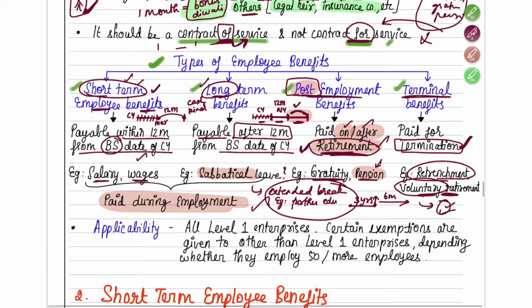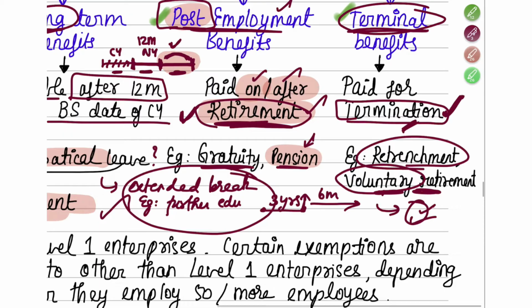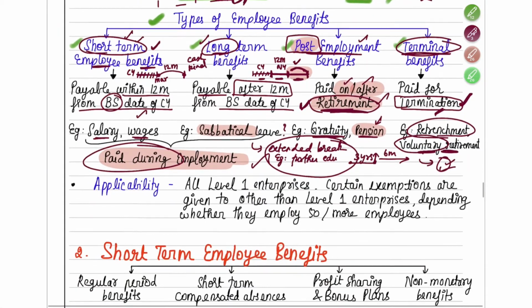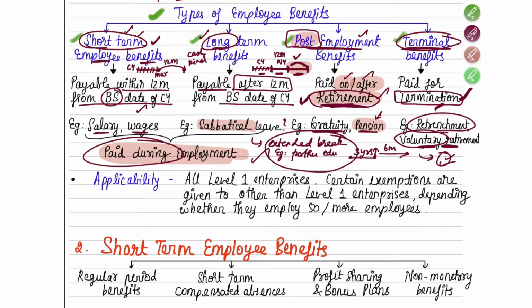It is short term and long term, which is paid during the employment. Post employment is either on retirement or after retirement. Terminal benefits is at the time of termination. When the company is terminating them, they will pay it. Okay. So these are the four types of employee benefits. Hope this was clear to you.